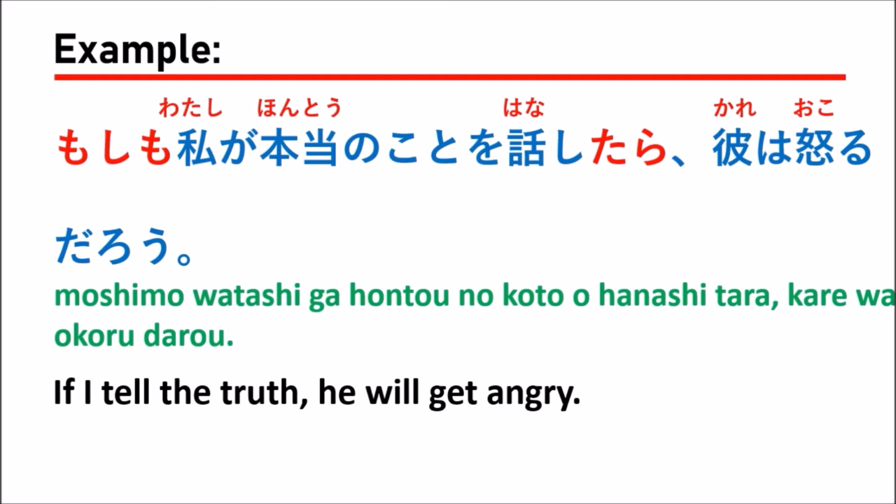In this sentence, we use the verb hanasu, right? So we change it to the past tense, which is hanashita, and plus ra, so hanashitara, something like this. So もしも私が本当のことを話したら彼は怒るだろう。Which means that you have the condition first, and after that you say the result that might happen. If the condition is like this, the result might be like this, something like this.